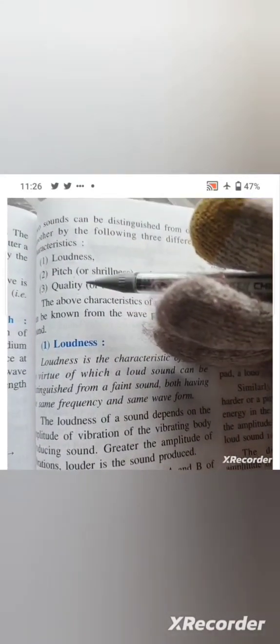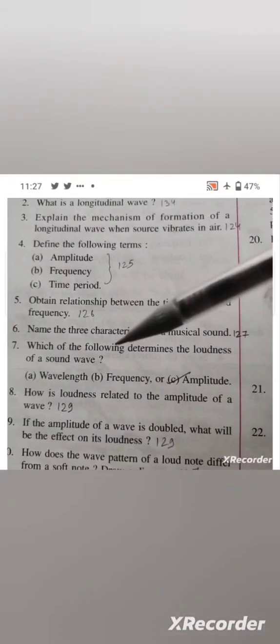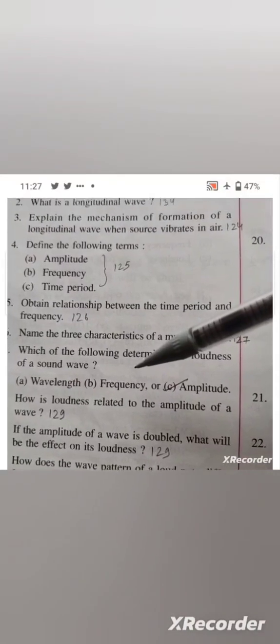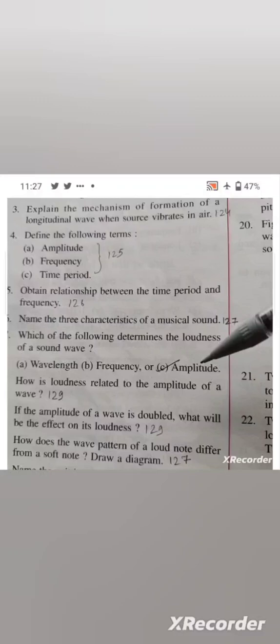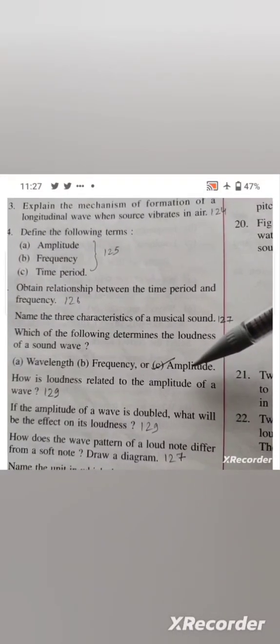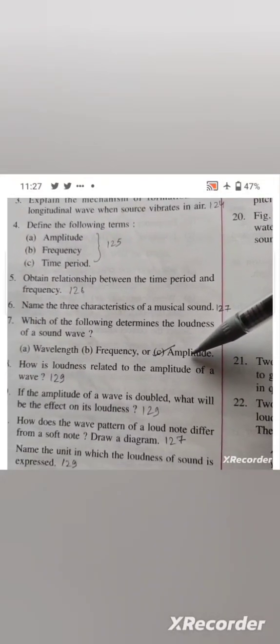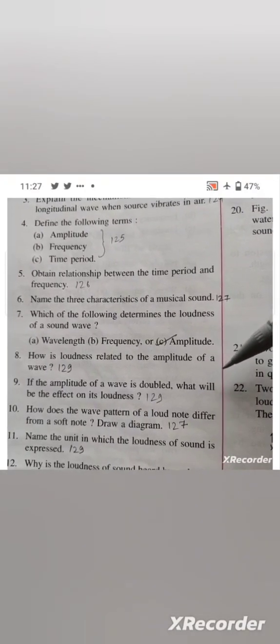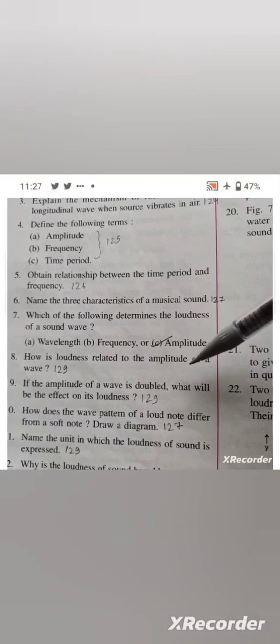Then question number 7, which of the following determines the loudness of a sound wave? Wavelength, frequency or amplitude. So the answer is amplitude. Okay, you have to take amplitude here. Then question number 8, how is loudness related to the amplitude of a wave? This answer is given on page number 129.